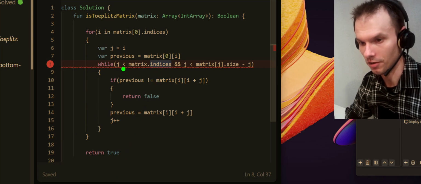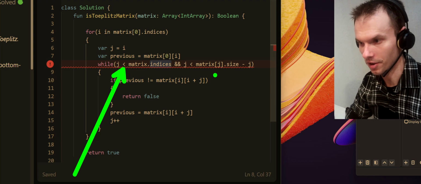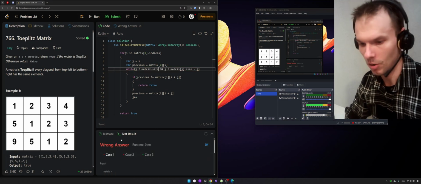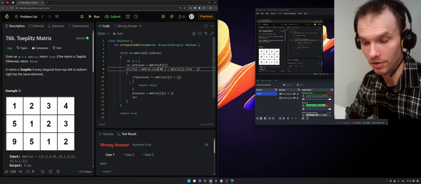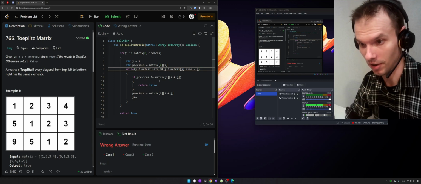But here I compare two ints, two integer values, and that's why I have to use the integer property on both sides of the predicate. Okay, well, again, the code is finally compiled, but I still have a mistake.